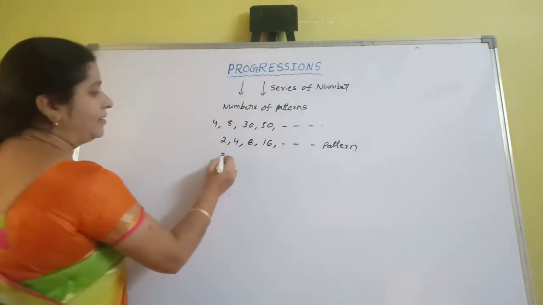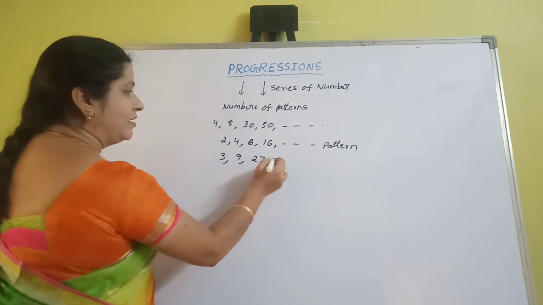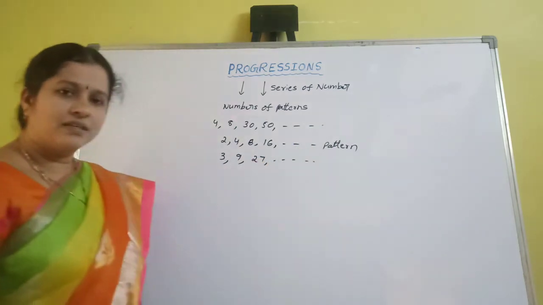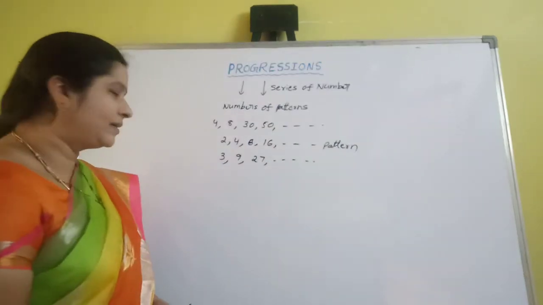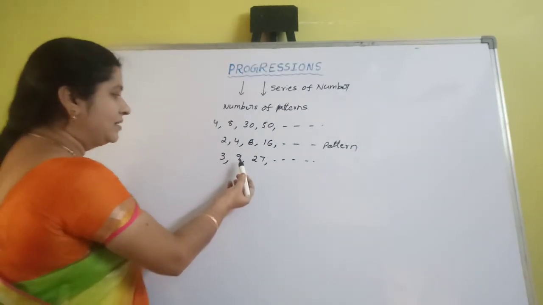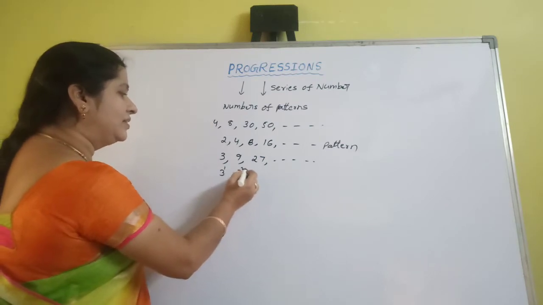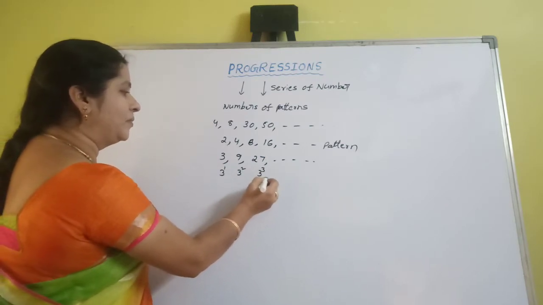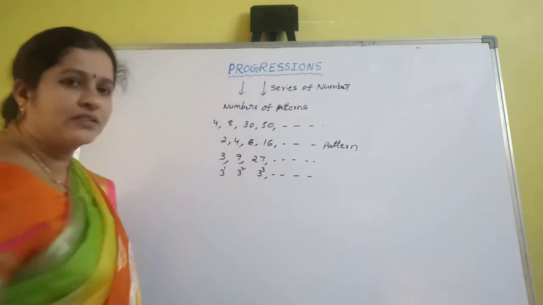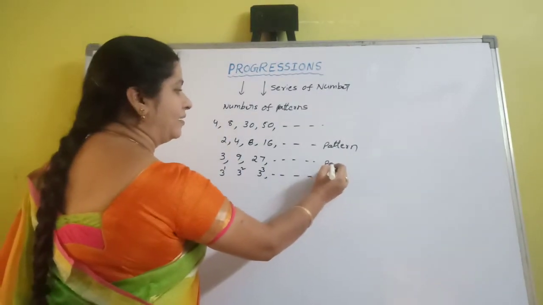Again, 3, 9, 27. The series is like this. Is there any common property in this? What is the common property? The first term is 3, the second term is 9. So it is 3 power 1, 3 square and 3 cube. So it is also some common property, and it is also called a pattern.